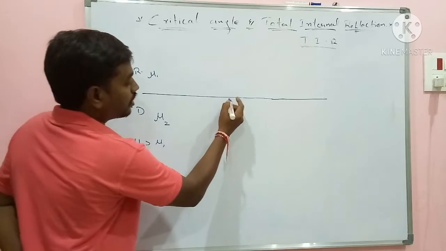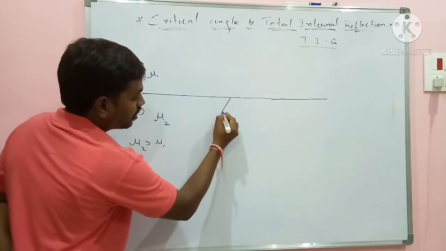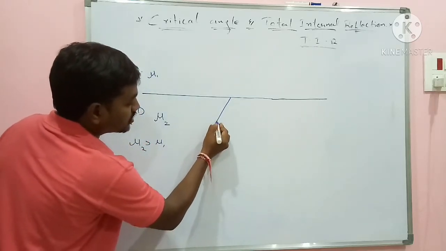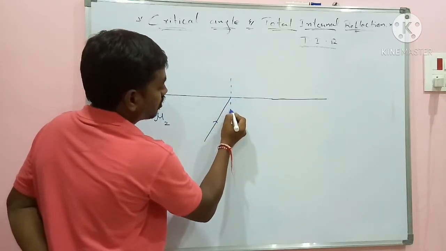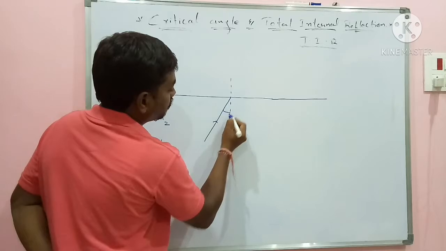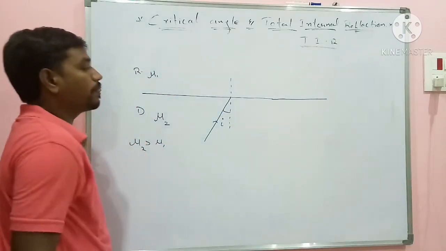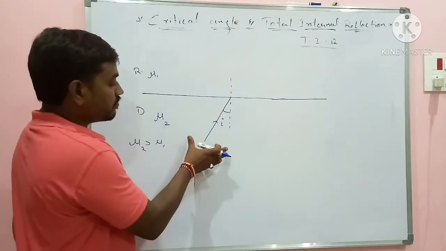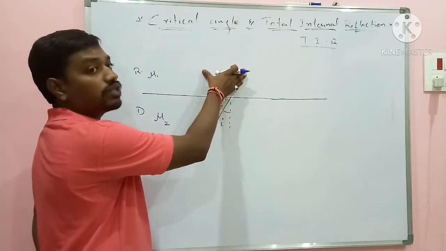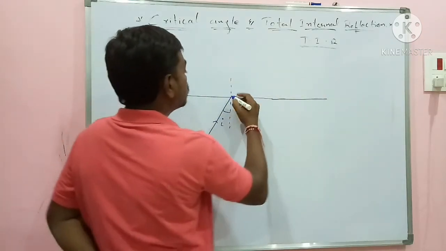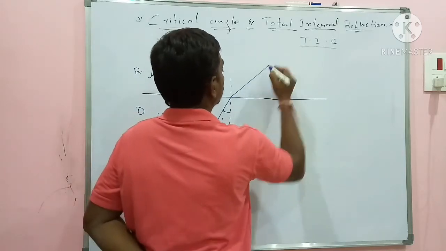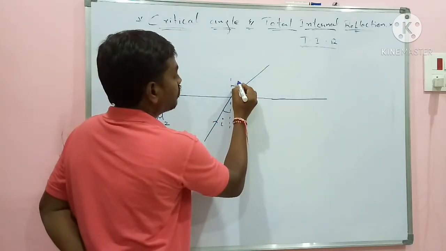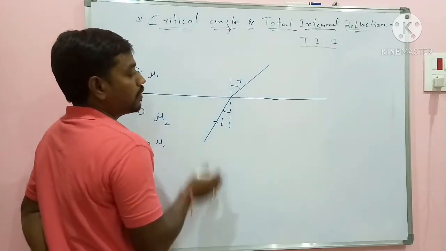So let me take a ray which is an incident ray and let me draw the normal here. And you know that this will become angle of incidence I. Whenever light is passing from denser to rarer, you know that it will bend away from the normal. So instead of moving along the same path, it will bend like this. And now this is your angle of refraction R.